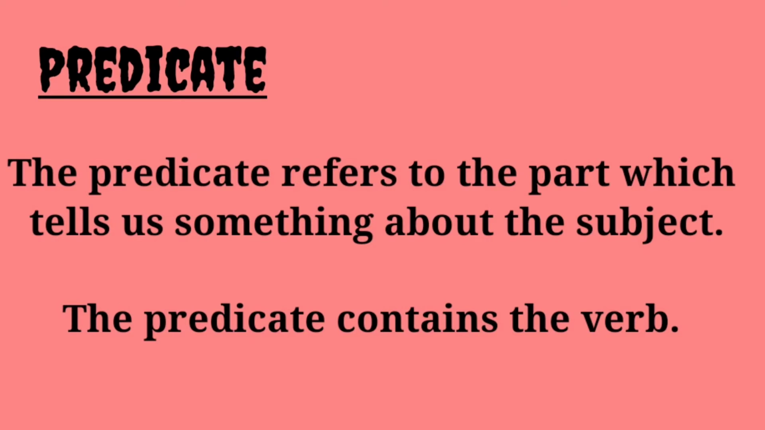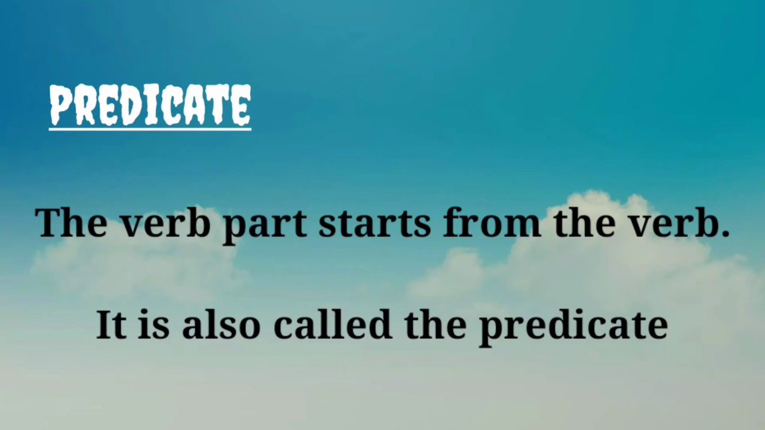So the sat on a wall is a predicate. Two little birds is a subject. Predicate contains the verb. Sat on a wall. Sit, sat. Have you understood? We can easily identify the predicate. For example, two little birds sat on the wall. Sat is a verb. Sat on the wall is a predicate.